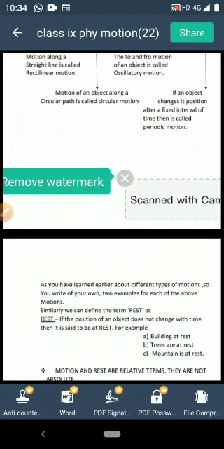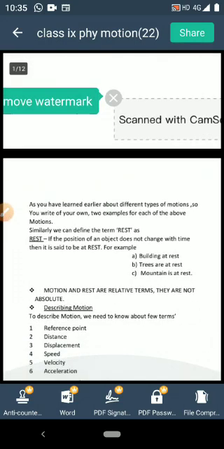Now the next term is rest. Again we see different stationary objects around us like a building, trees, mountain, etc. They do not change their position with time, so they are at rest. So rest can be defined in this manner. If the object does not change its position with respect to time, then the object is said to be at rest. Now you see this motion and rest, these two are relative terms.